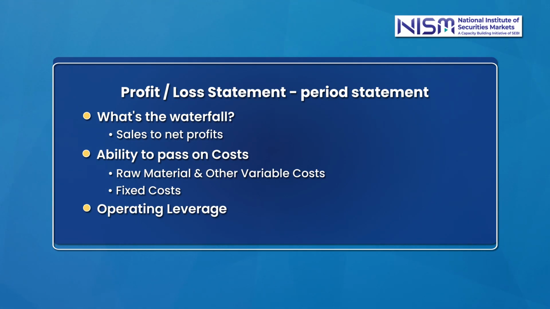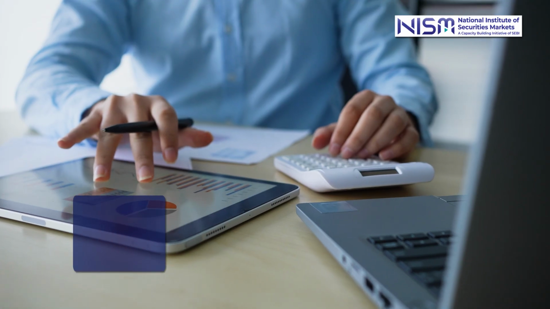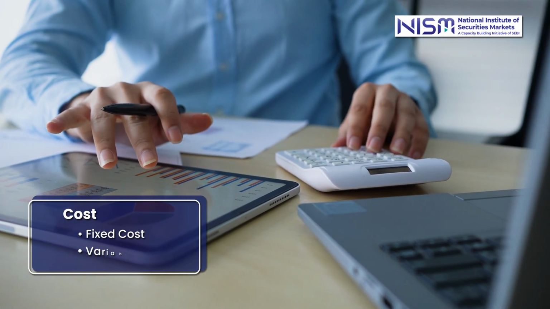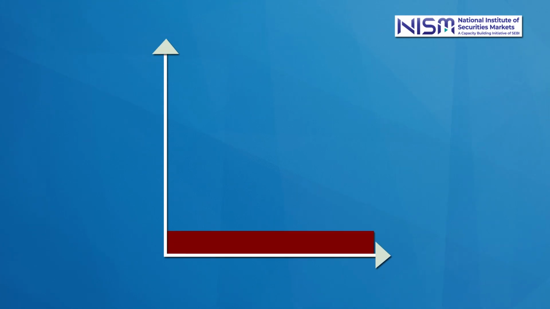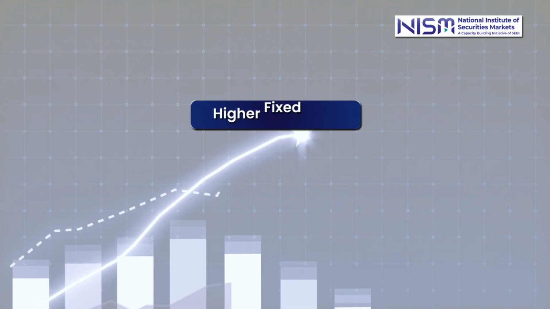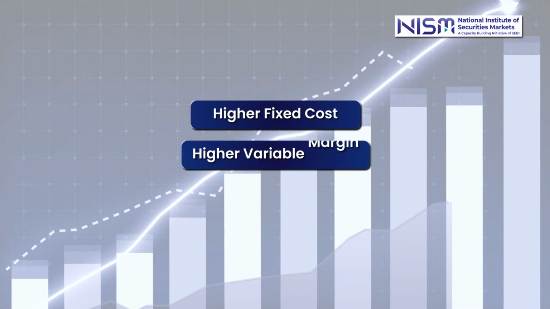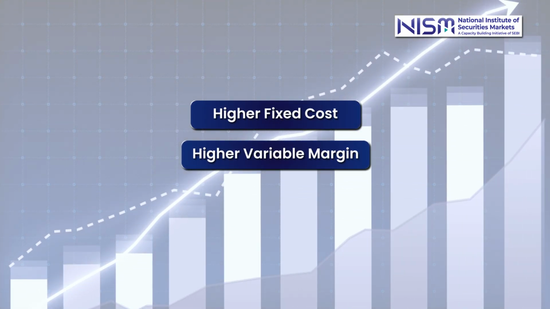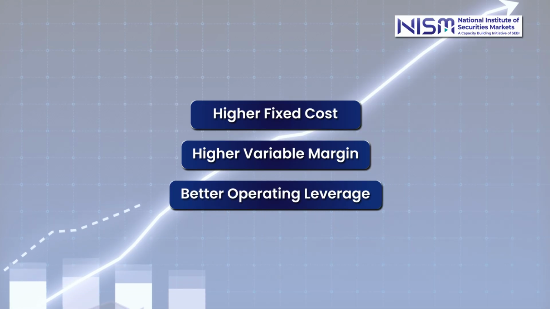The operating leverage. Operating leverage is a corporate finance concept. What it means is how quickly the company is able to break even and recover its fixed cost. Cost can be broadly broken up into fixed cost and variable cost. Once the company meets its variable cost, how quickly the company meets its fixed cost. The higher the component of fixed cost and the higher the contribution margin, or the margin after variable cost, the better the operating leverage of the company.